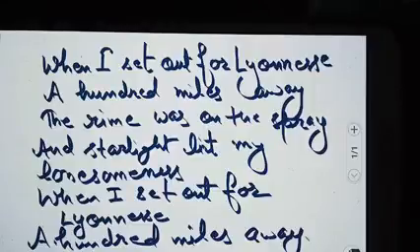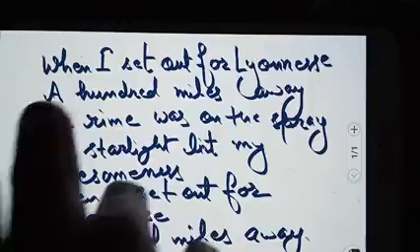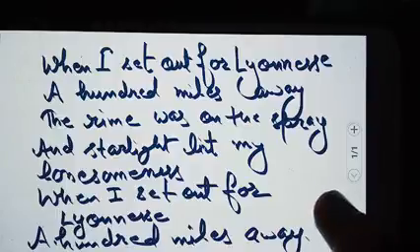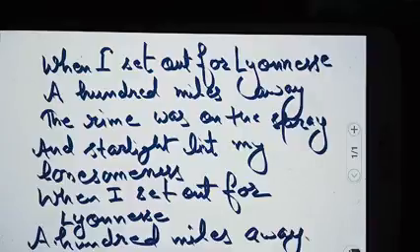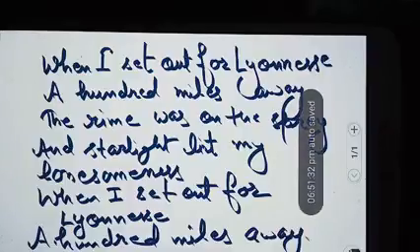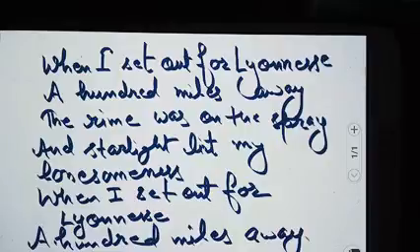So here students, I am taking one of the stanzas from your syllabus poem, When I Set Out for Lyonnesse. Just listen. When I set out for Lyonnesse, a hundred miles away, a rime was on the spray, and starlight lit my lonesomeness when I set out for Lyonnesse, a hundred miles away.